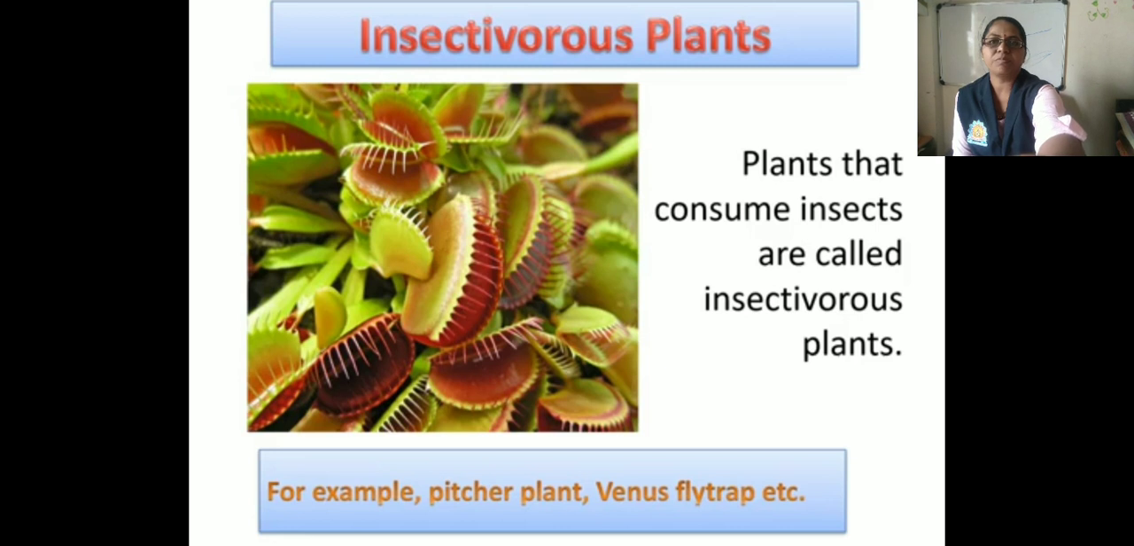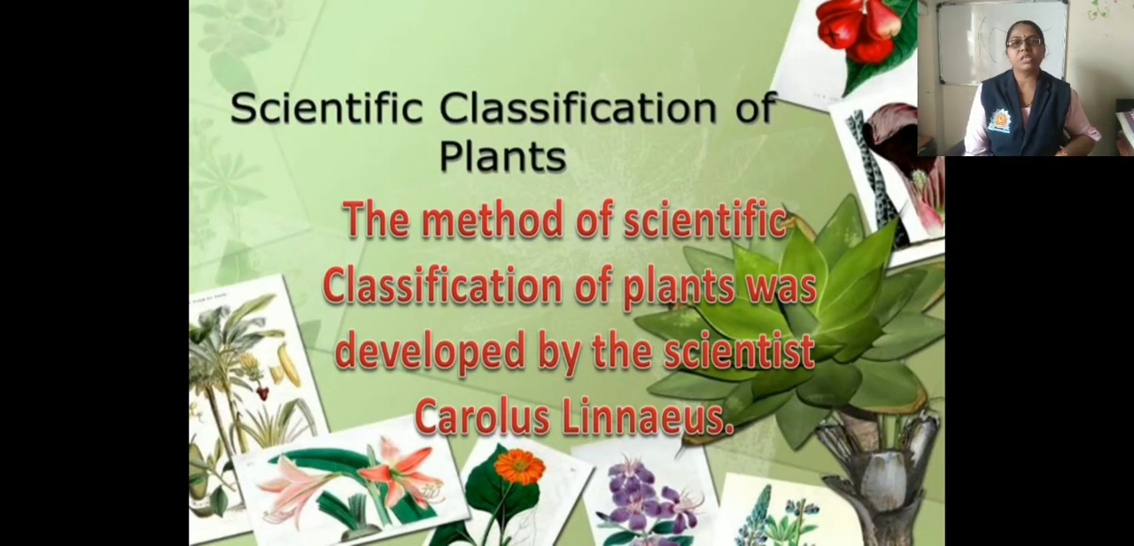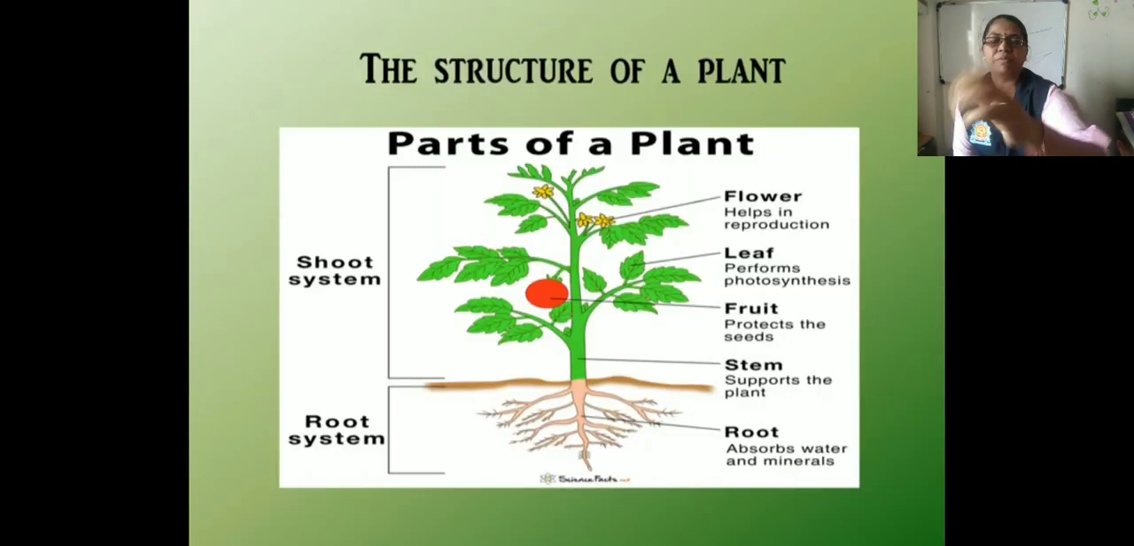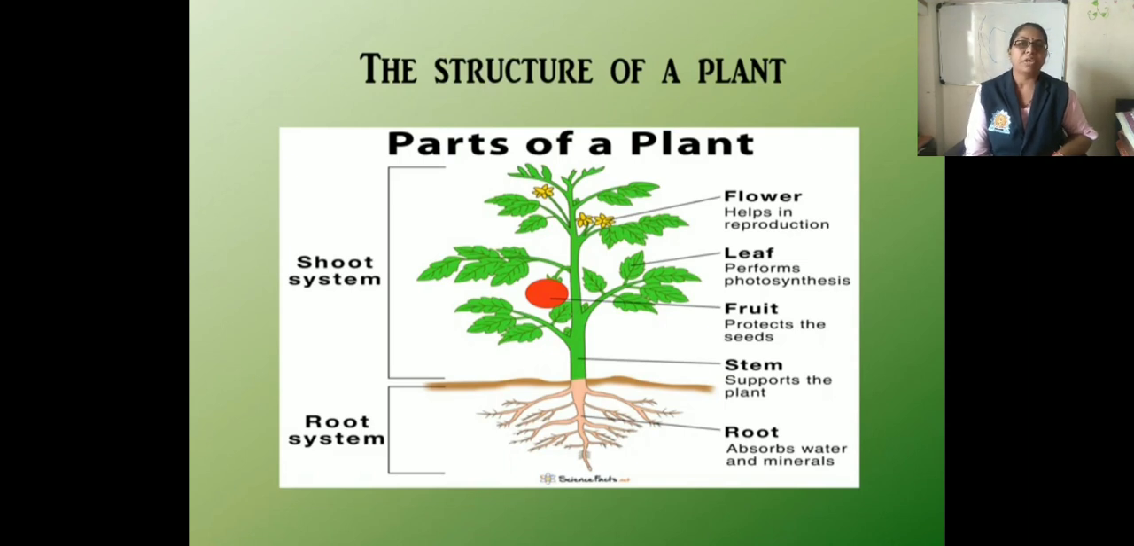Next is scientific classification of plants. The method of scientific classification of plants was developed by the scientist Carl Linnaeus. Okay, now before we move towards the classification of plants, let us discuss the structure of a plant. The parts of plants are flower, leaf, fruit, stem, root, etc. The plant structure can generally be divided into two main parts, that is the stem which grows above the ground and the roots which grow below the ground.